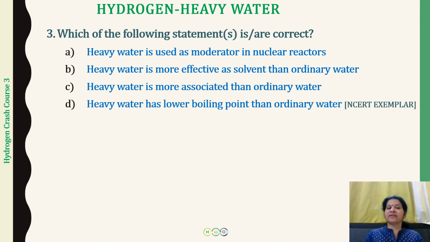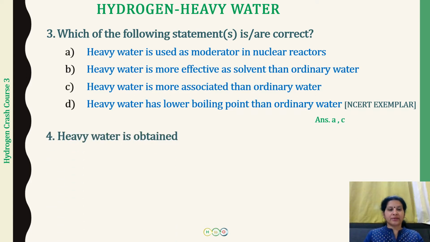The next we have is that heavy water has a lower boiling point than ordinary water, and we have already discussed that all the physical constant values are going to be more for heavy water because of its heavier mass, and therefore the boiling point is also going to be more for heavy water than ordinary water, right? So this was asked in the NCERT Exemplar book. So the correct options are going to be A and C.